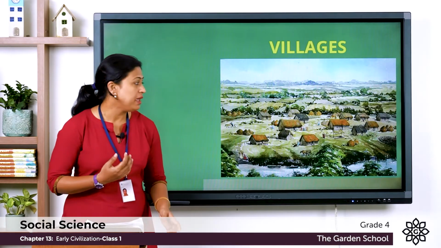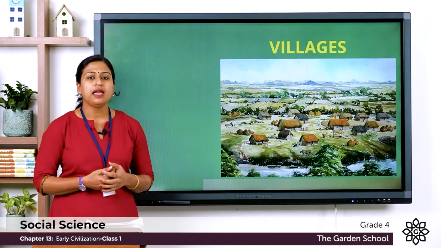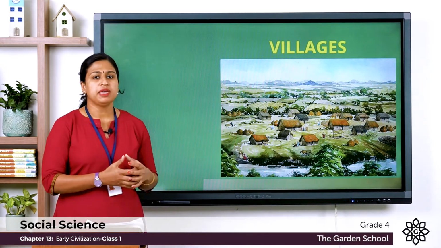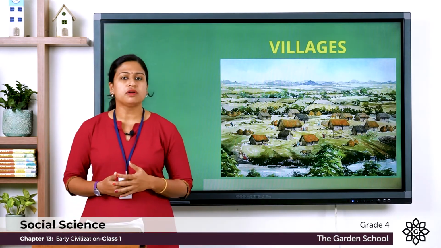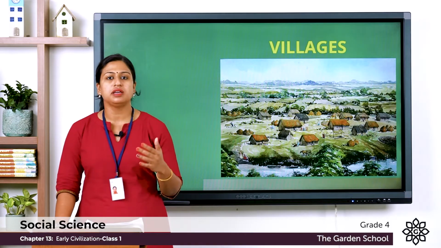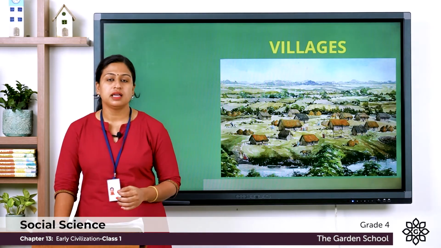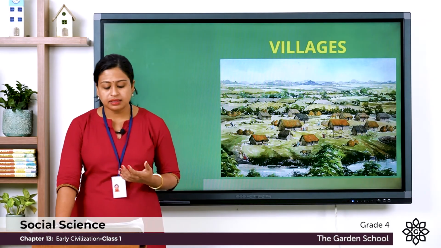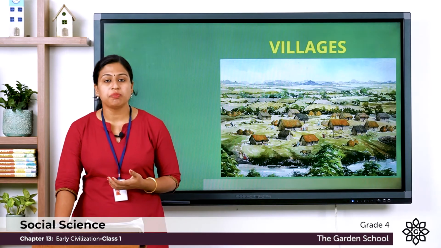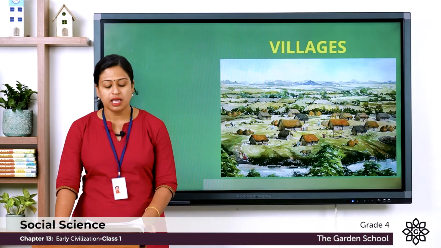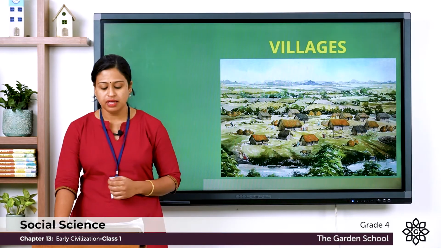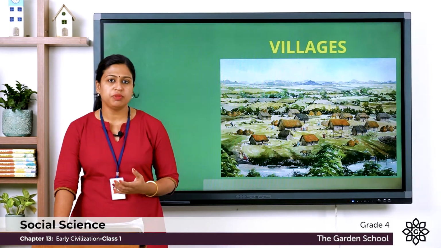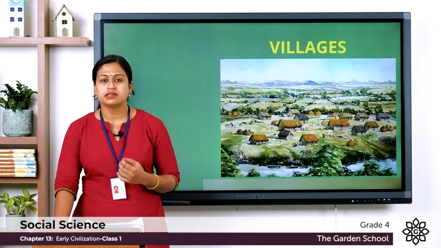So, huts were made of mud and lots of huts were made and together they formed the villages. In due course of time, these villages changed into cities. And more people started to take other occupations like making tools, paintings, trading. Trading means buying and selling of things. They started to make clay potteries and so on.